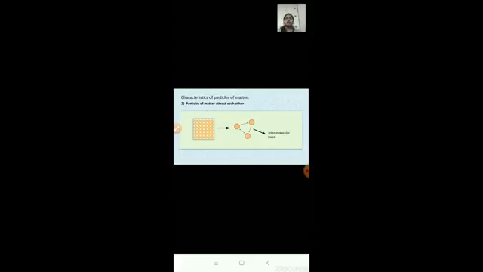But if you take the case of a plank of wood, we cannot move our hand through a plank of wood. Why? Because the force of attraction between the particles of wood is very strong. Okay, so this example and activity indicate that the particles of matter attract each other.